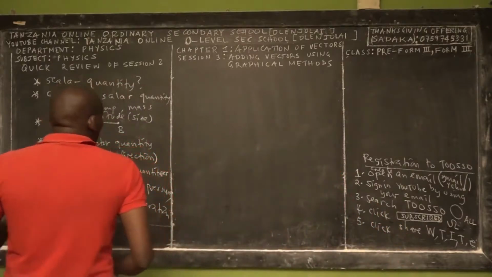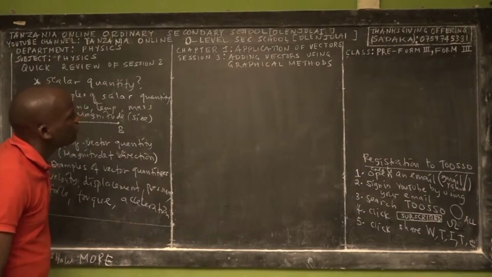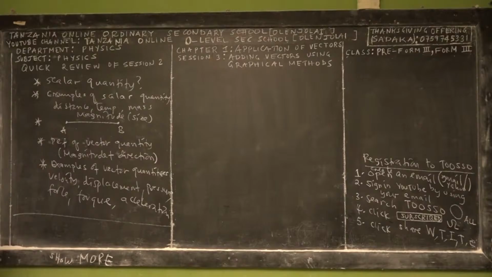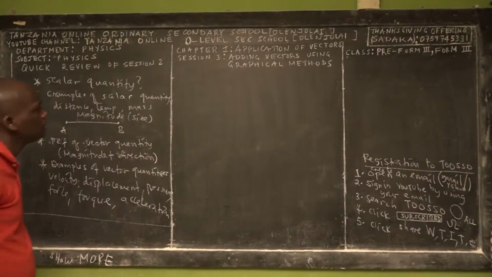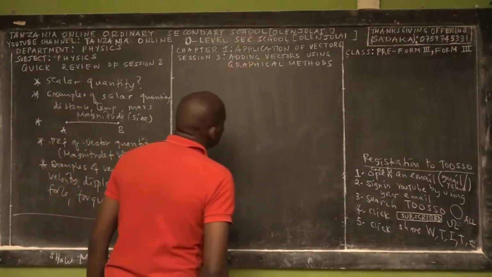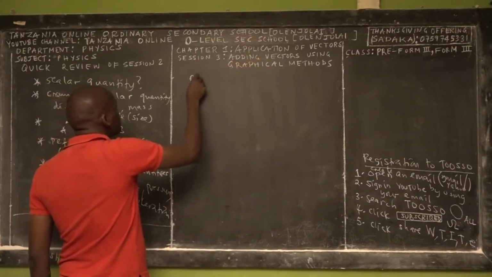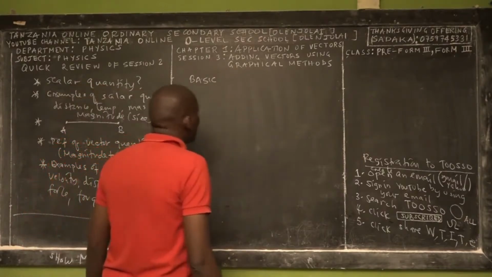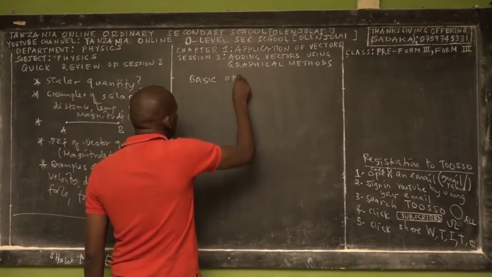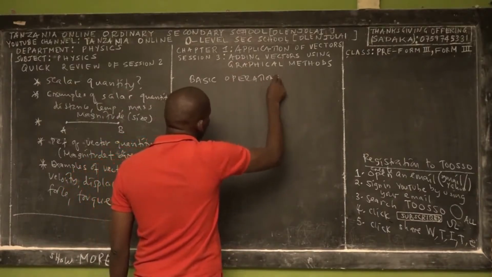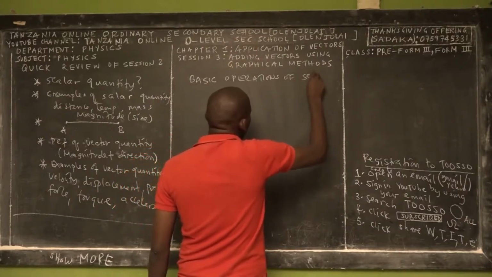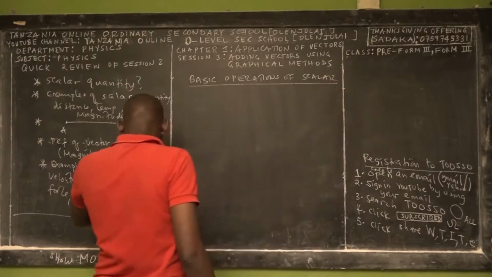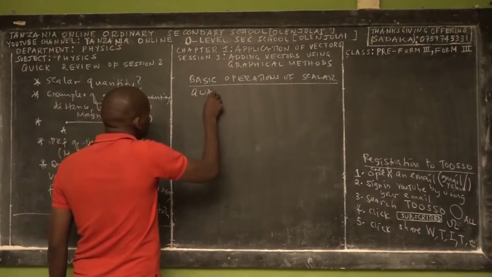Okay? So today we are going to deal with adding vectors using graphical methods. We have two physical quantities. Let us start with basic operations. Before we deal with adding vectors, let us deal with basic operations of scalar quantities. Before we deal with vector quantities, let us deal with scalar quantities.